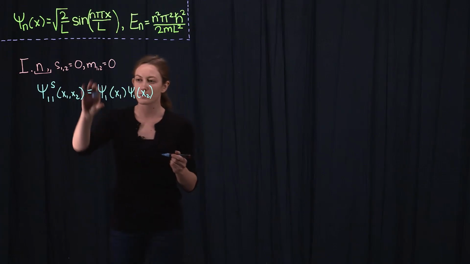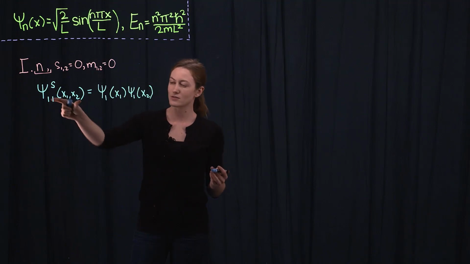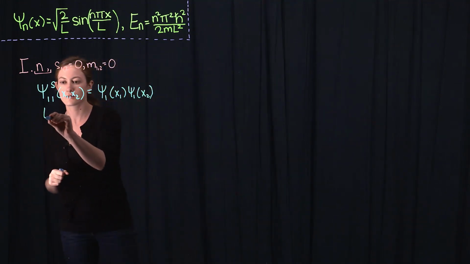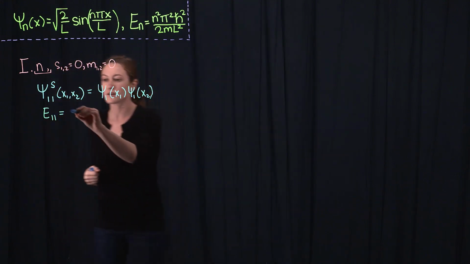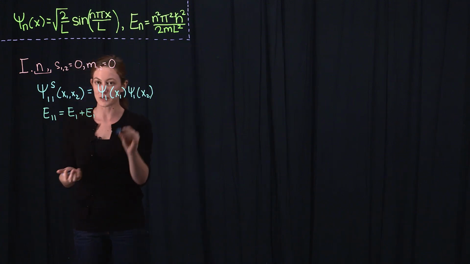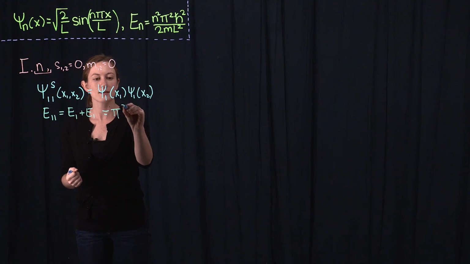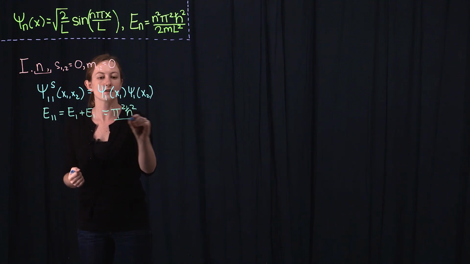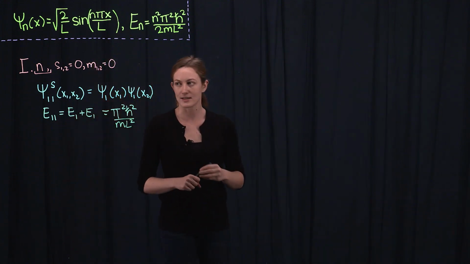And the normalization is right because each of these psi 1s are properly normalized, so this whole thing is properly normalized. The energy of this state is just the energy of the individual states added, just E1 plus E1, which gives us pi squared h bar squared over m L squared. So that's the ground state.